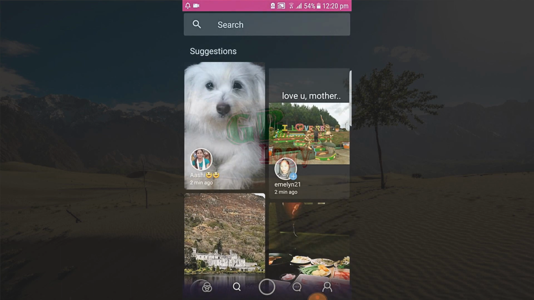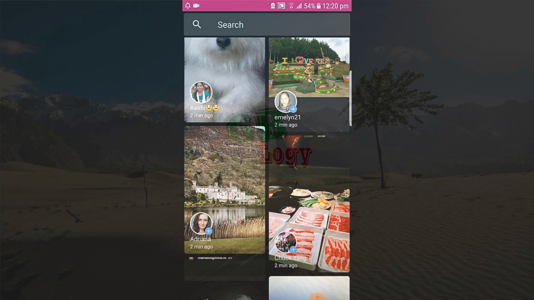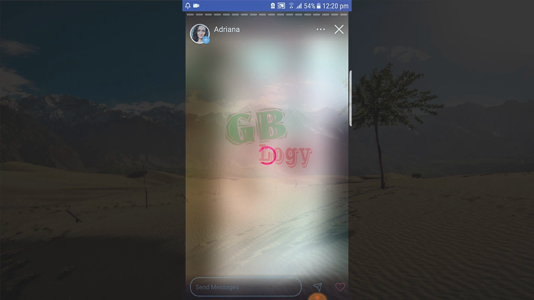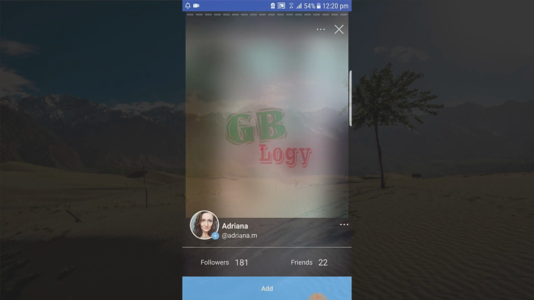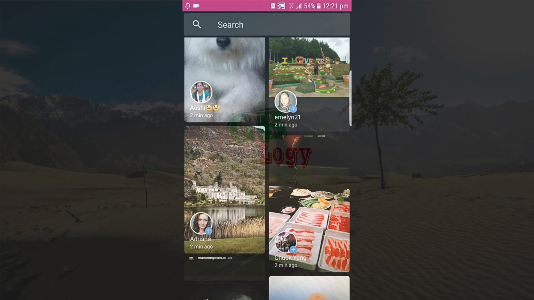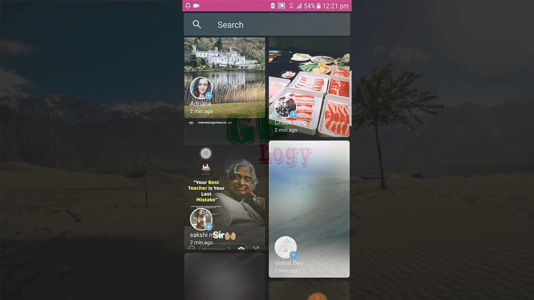I'm sure that you have got my point. So let's talk about this person. If I see here, this person has 181 followers, but her following is only 22. It means that if I follow this person, then there is an 80 to 90% chance that she will not follow back. So I will not follow this person, and I will shift to another person.